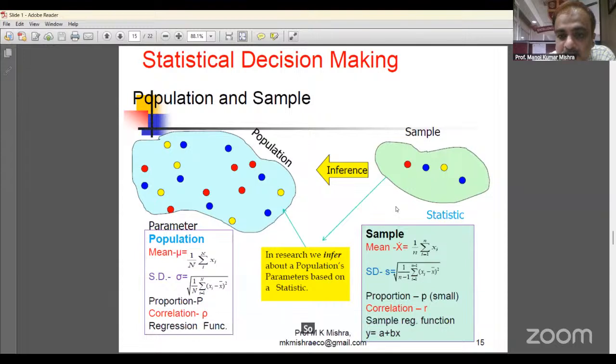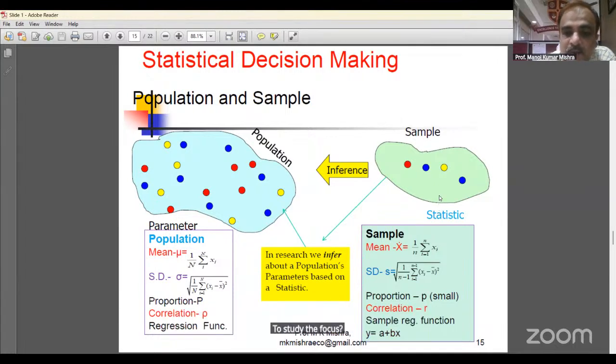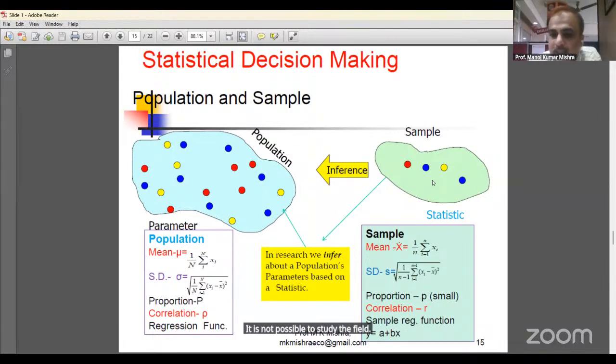A statistic is the statistical measurement of a sample. A sample is a small portion of the population which is drawn from the population to study the population. Suppose in Bangalore city 50 lakh people live. It is not possible to study all 50 lakh people in Bangalore city, and therefore we take a sample.